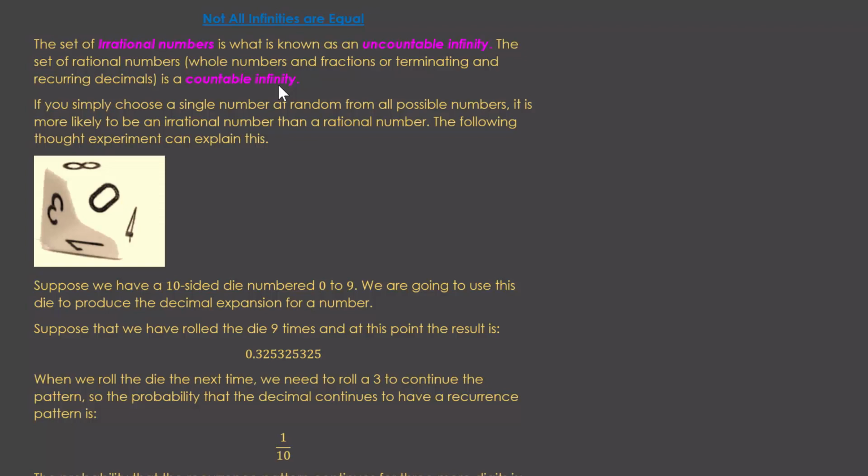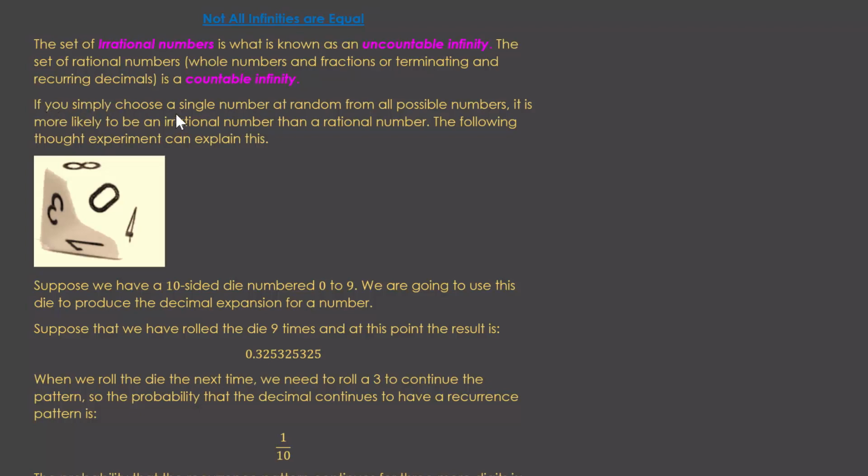1, 2, 3, 4, 5, 6, 7. Yes, you would end up counting an infinite amount of time to get to the end because there is no end. But you can count the actual individual members. So that's a countable infinity. Yeah, you can never really count them all, but they are in principle countable.